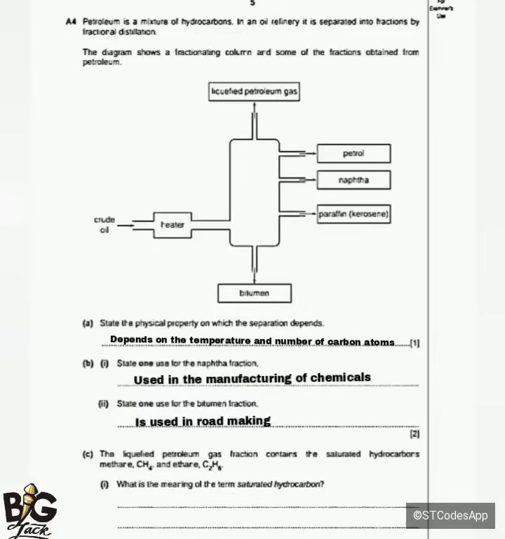Then as for C, question C is saying the liquefied petroleum gas fraction contains the saturated hydrocarbons, methane, which is CH4, and ethane, which is C2H6. Then the question is saying, what is the meaning of the term saturated hydrocarbons? The term saturated hydrocarbons means a compound which contains a single bond. Or a compound which contains a carbon atom surrounded by hydrogen atoms on all four covalent bonds.